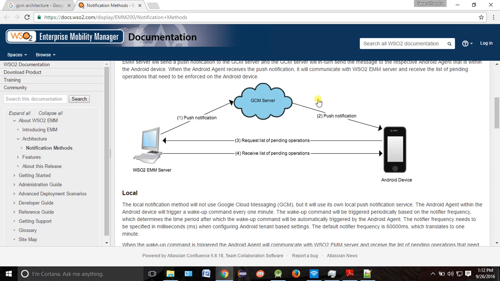You have to remember these three things. This is the app server, this is your GCM server, and this is your Android mobile basically. Earlier, this Android mobile used to pull the data from your server, but now it is not pull, it is push. Push means the server will give you the data. You don't need to ask for the data. It will automatically give you the data. Are you able to understand?